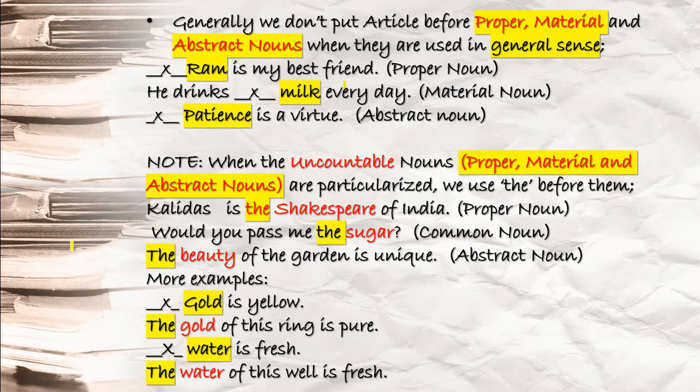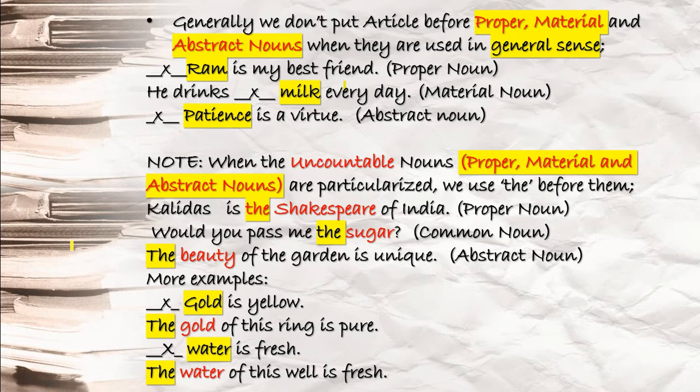He drinks milk every day. Before milk, you will not use any article. Okay, in general sense, material noun, milk. Patience is a virtue. Before patience, you will not write the, because an abstract noun is used in general sense only. Now you have to note one thing here. When the uncountable nouns, proper, material and abstract nouns are particularized, meaning you are talking about a particular thing, a definite thing, we use the before them.